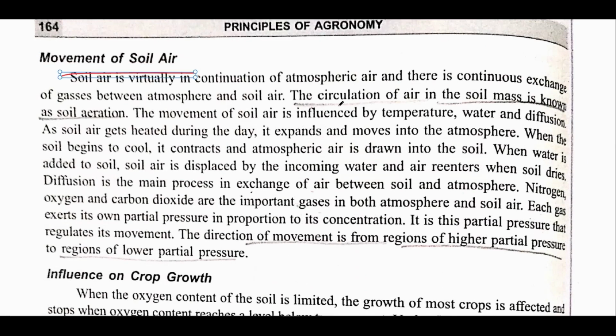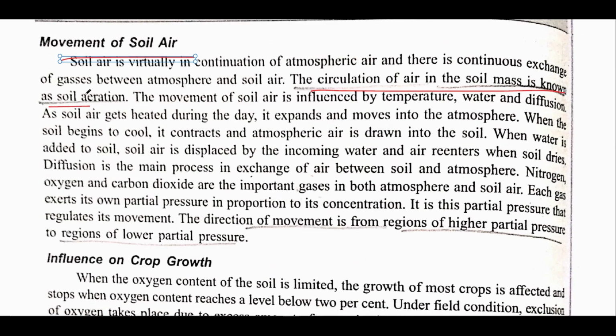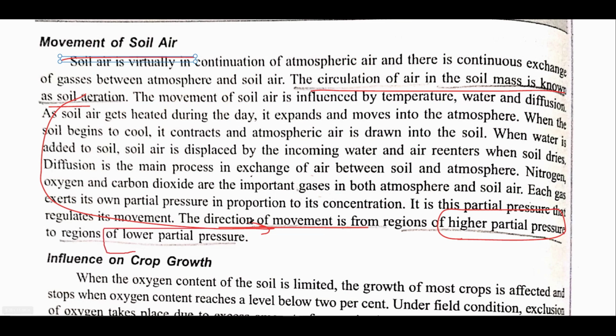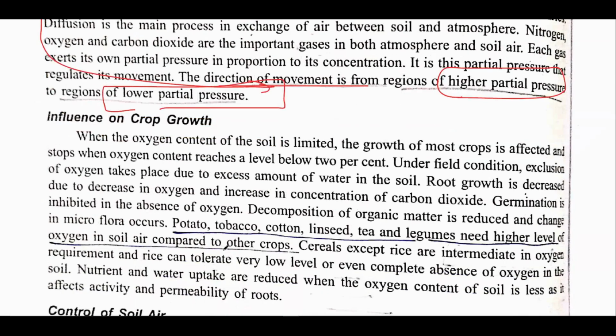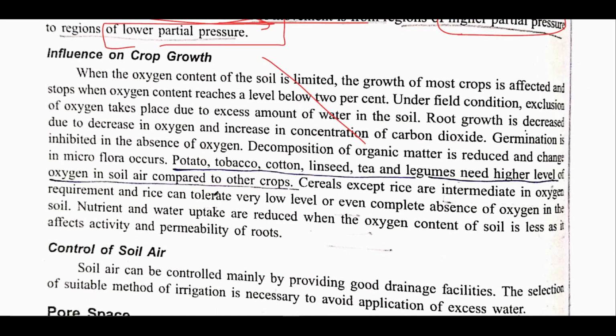Now movement of soil air. See, the circulation of air in soil mass is known as soil aeration. This is very simple. The important thing you need to remember is that the movement of this air is from a region of higher partial pressure to a region of lower partial pressure. All right, only this part is important. After that you can skip this.